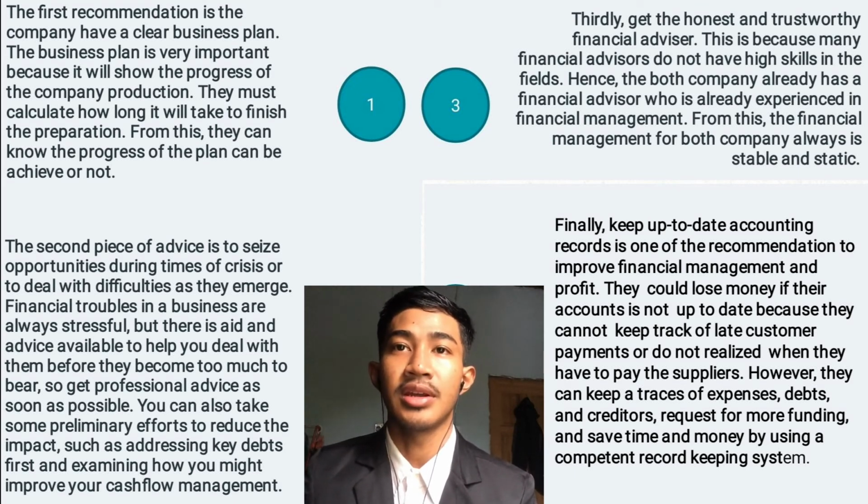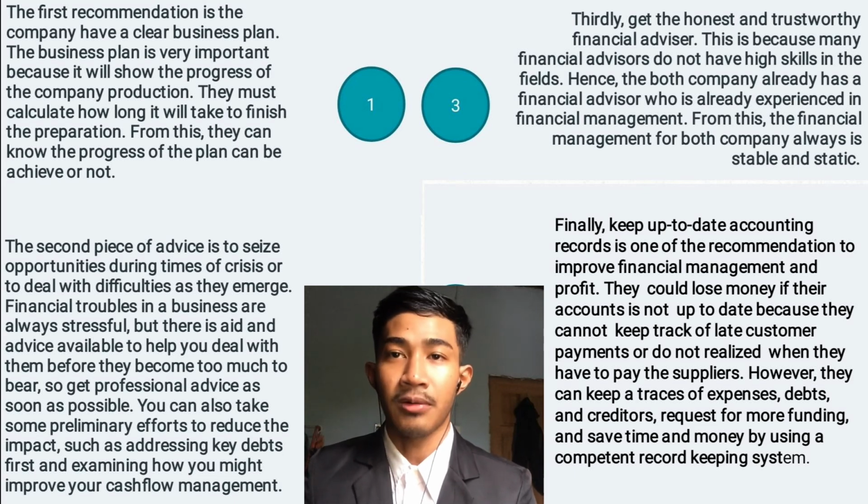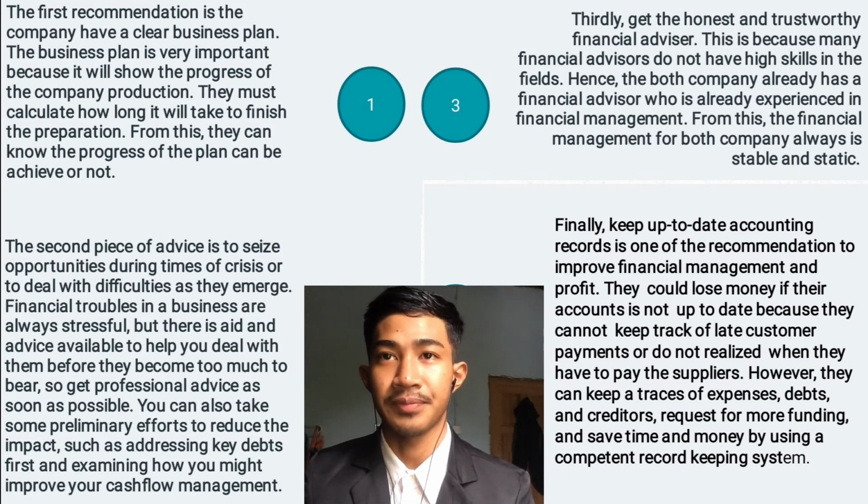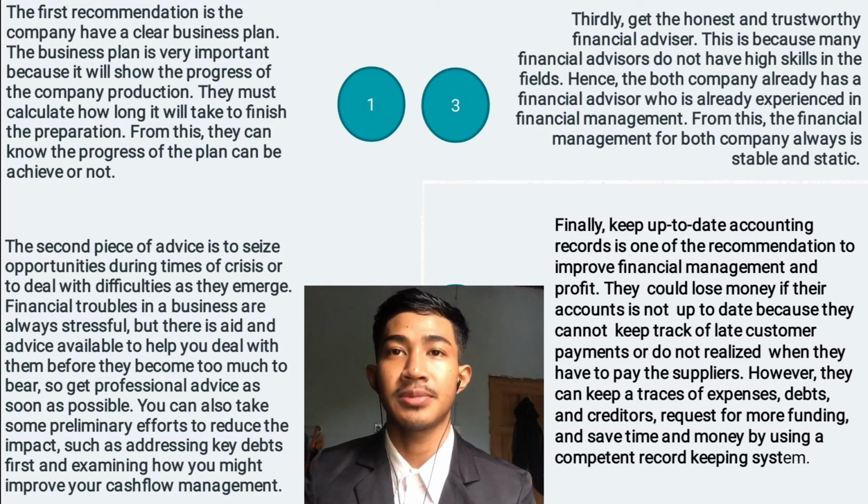Number 3 is to get an honest and trustworthy financial advisor. It is because many financial advisors do not have high skills in the field. Hence, both companies already have a financial advisor who is experienced in financial management. From this, the financial management for both companies is always stable and steady.